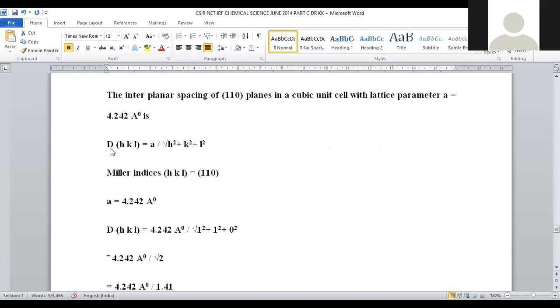d for the hkl Miller indices is equal to a by under root h square plus k square plus l square. hkl are denoted as the Miller indices, and a is the unit cell length. h, k, l squared are the squares of the Miller indices only, right? Here, the Miller indices mentioned in the problem are 1, 1, 0. So h will be 1, k will be 1, and l will be 0.